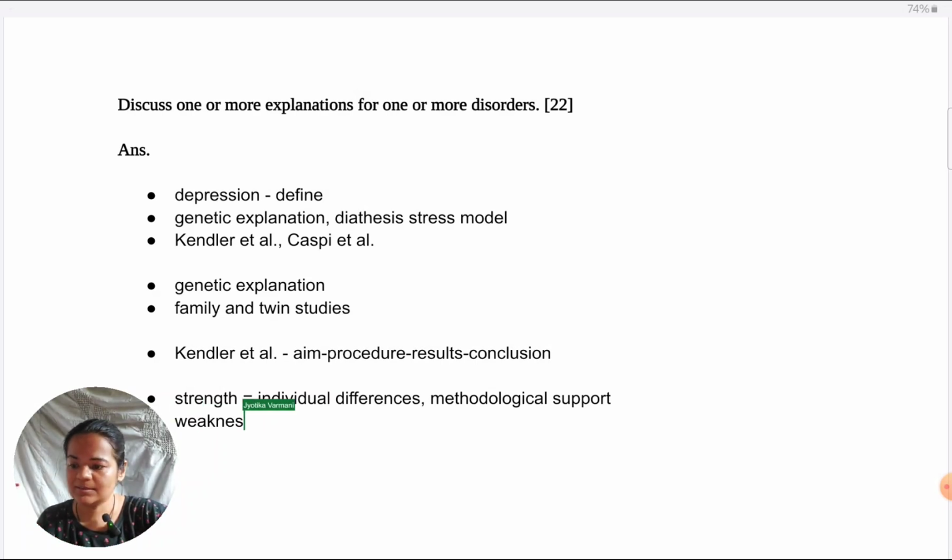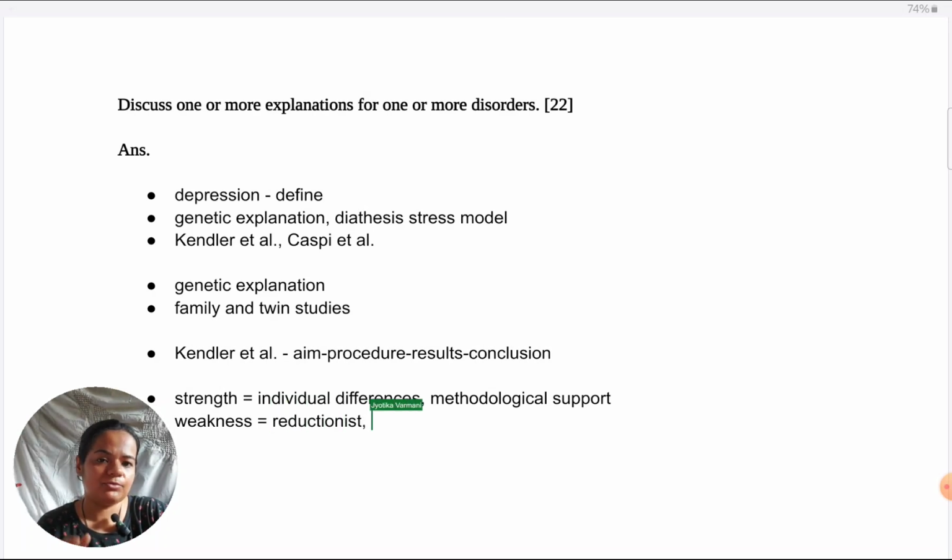Coming to weaknesses, one weakness is definitely that it is a reductionist explanation. It just tells us part of the story. If genes were the entire explanation for depression, then in monozygotic twins, concordance should have been 100%, which is not the case, showing that environment also plays a role. And as concerns studies like Kendler et al., they don't investigate the environment, they don't give it its due importance. So that becomes a weakness of the explanation.